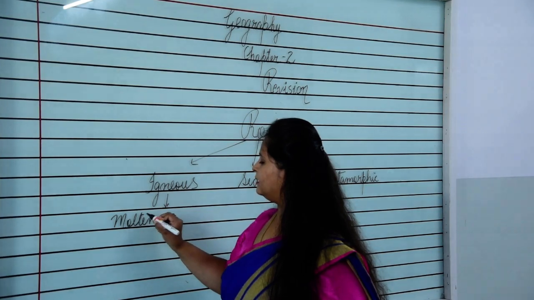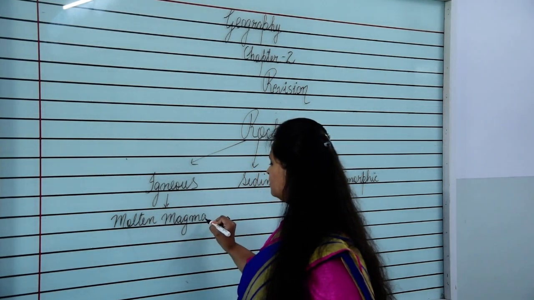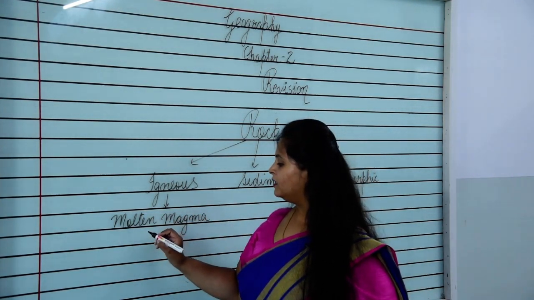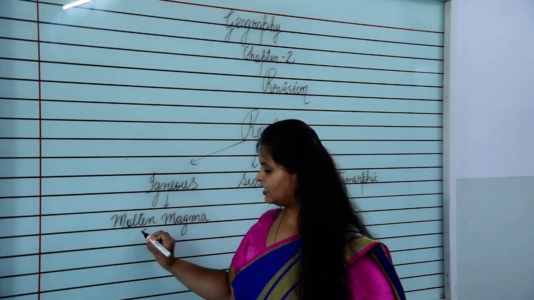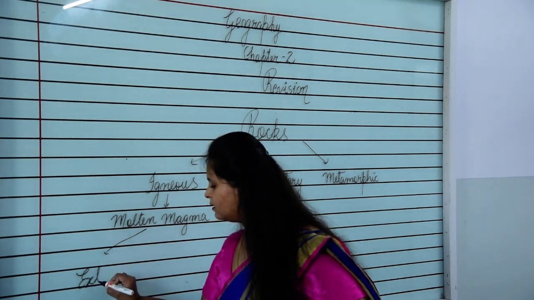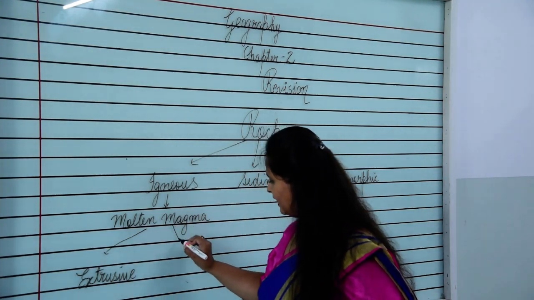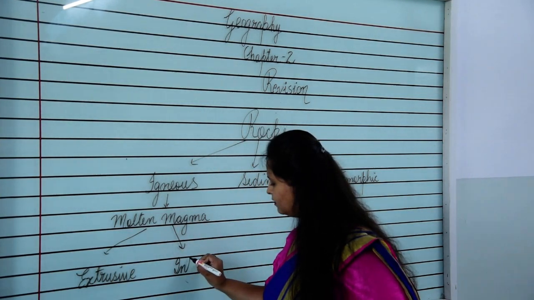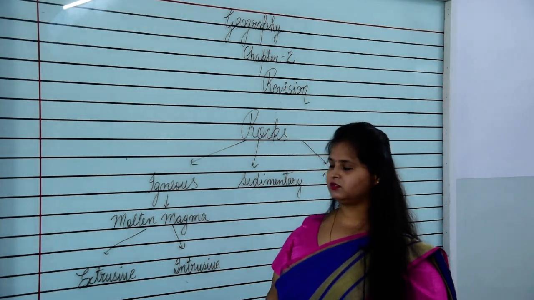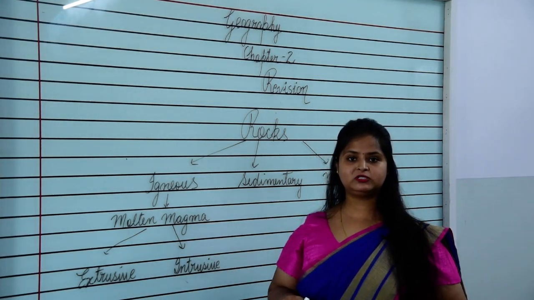Through molten magma. Igneous rocks are formed through molten magma. Again igneous rocks has been divided into 2 parts, that is extrusive igneous rocks and intrusive igneous rocks. This we are going to read in the answer, what are extrusive and what are intrusive igneous rocks.